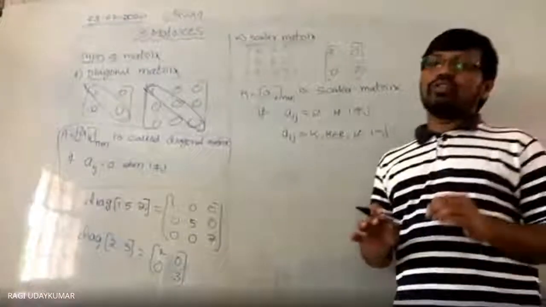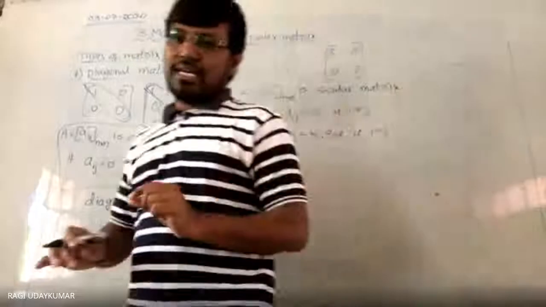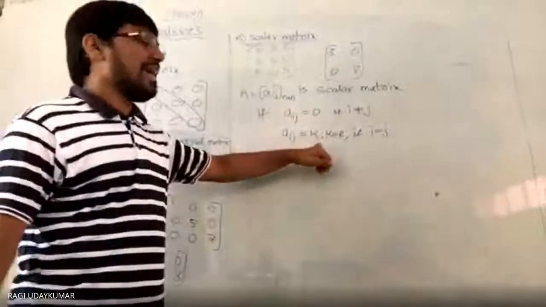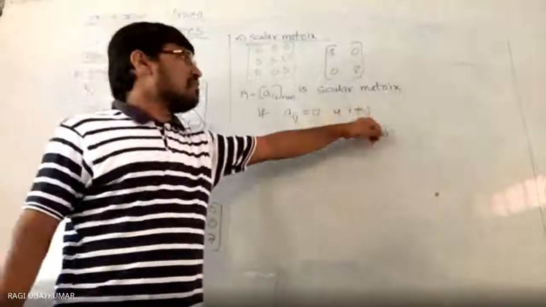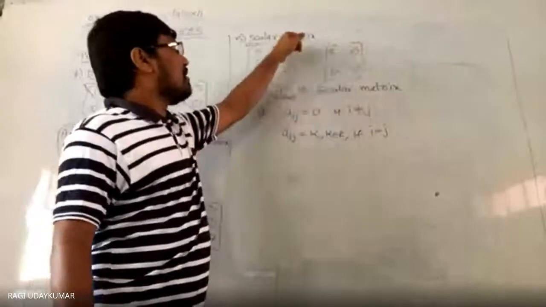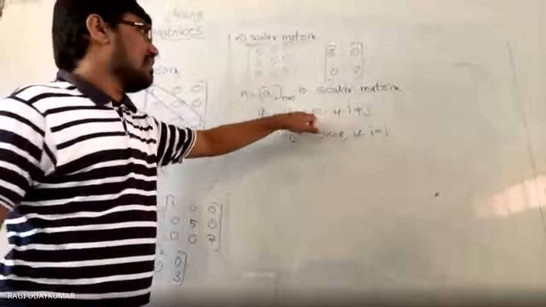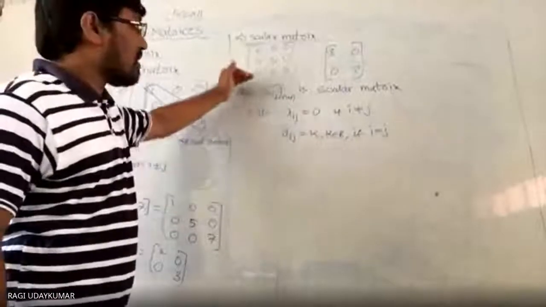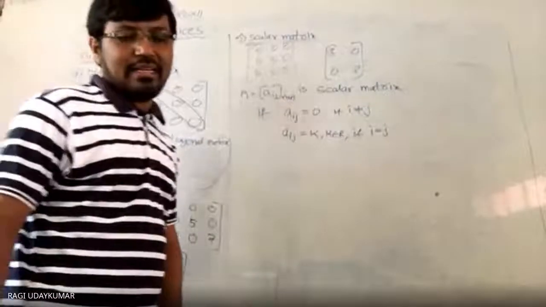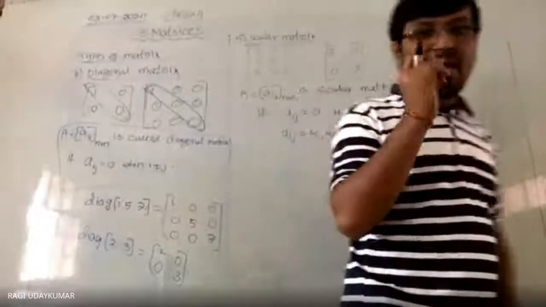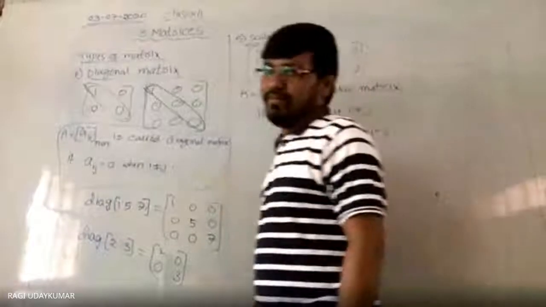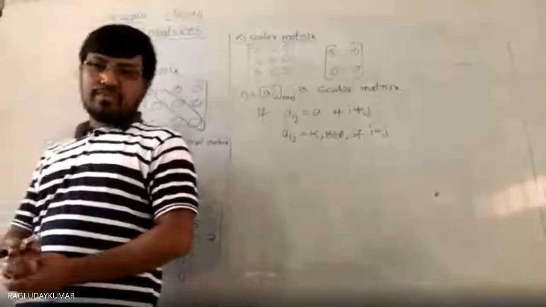If i equals j, they are all the same, and that same value is k. And if i is not equal to j, that entry will be 0. So this is a way of representing the scalar matrix. If you want to give the mathematical definition of a scalar matrix, that is how to give it. समझ में आया?